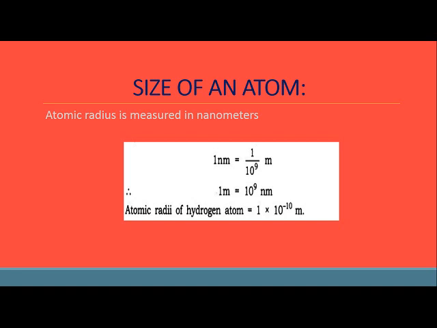Hydrogen is the smallest atom and the atomic radius of a hydrogen atom is 1 into 10 to the power minus 10 meter. Since it is given in meters, do not write nanometer here. If you write nanometer, then the value should be positive. And children, we should always use the SI unit, so we will be using meter.